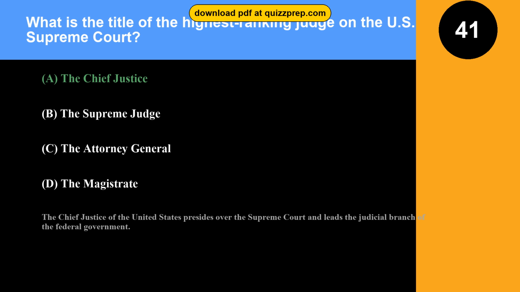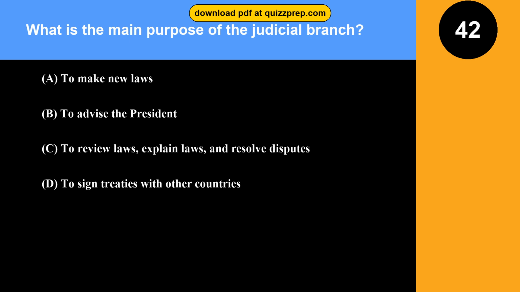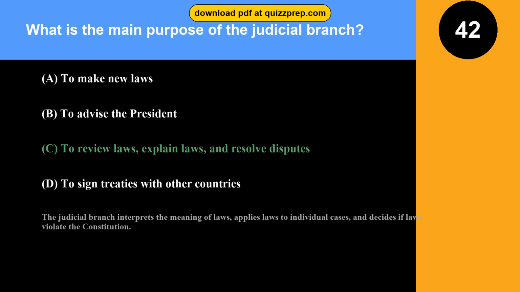government. Question 42. What is the main purpose of the judicial branch? Option A, to make new laws. Option B, to advise the President. Option C, to review laws, explain laws, and resolve disputes. Option D, to sign treaties with other countries. The correct answer is option C, to review laws, explain laws, and resolve disputes. The judicial branch interprets the meaning of laws, applies laws to individual cases, and decides if laws violate the Constitution.